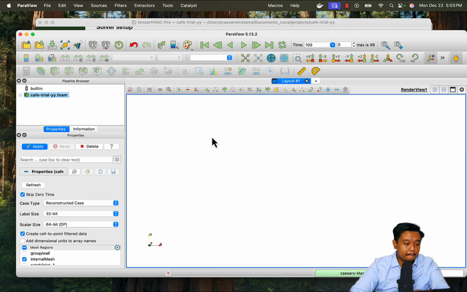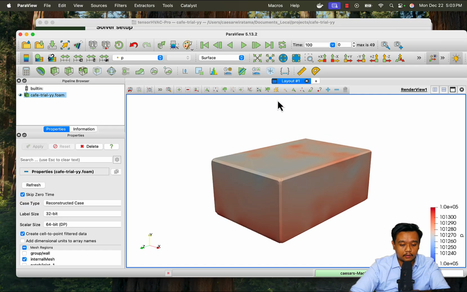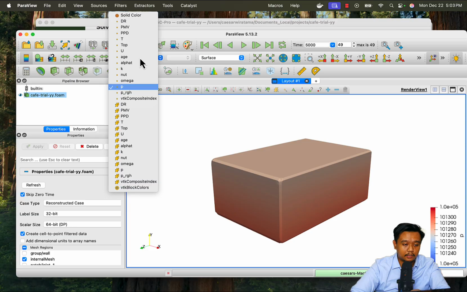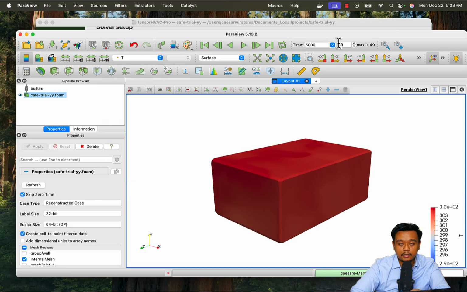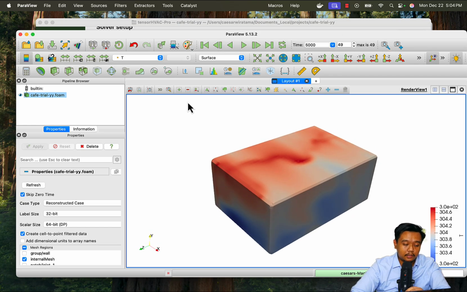Here we go. This is our simulation result. You can change the time to the last iteration, which is 5,000. Here you can see that we have every 100 iterations. This is just to make sure that your data doesn't change with the iteration anymore, so you can check. Yeah, it is almost the same value. Okay,